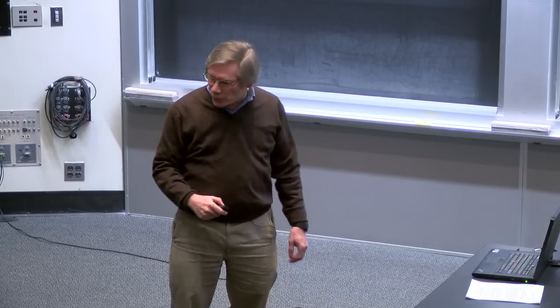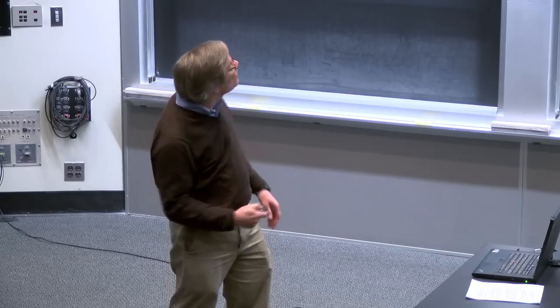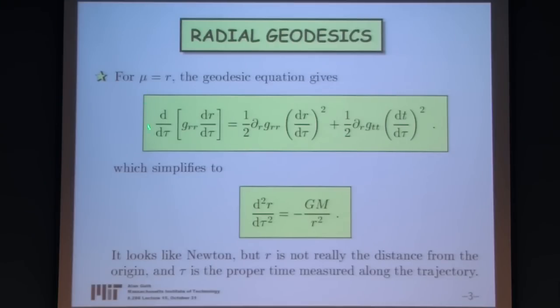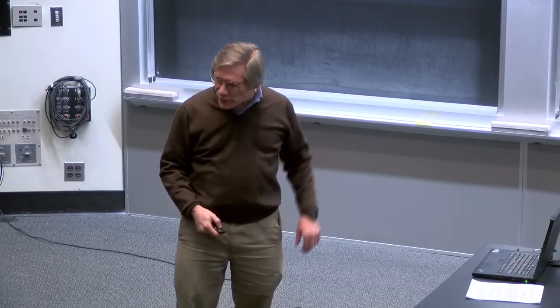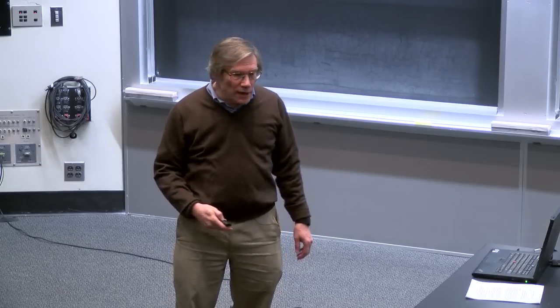We need only look at the radial component if we want to track how the radius changes with time. So there was a free index mu in the generic form of the equation. We're setting mu equal to the r variable. And then the equation reduces to this form. And we know what these g sub tt and g sub rr are. They come from the equation for the Schwarzschild metric on the previous slide.